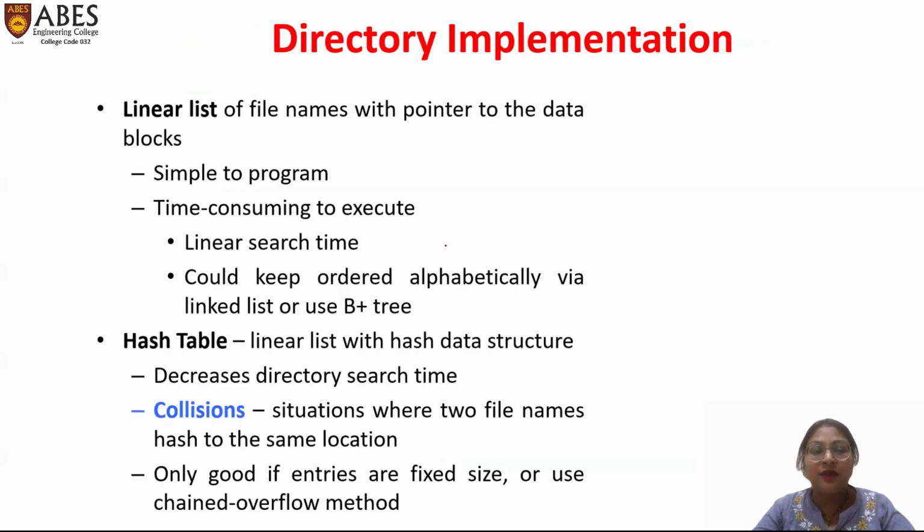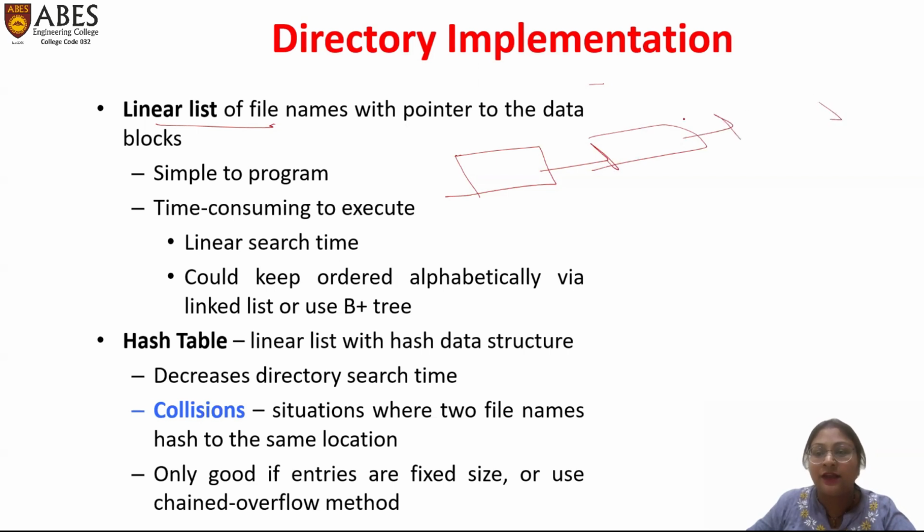Next is directory implementation. Directory implementation is done by using a linear list. In the linear list, we maintain directories like this. Here is one directory. It is linked with another directory. This links again to another directory. As you know, they are linked with a linear list, which means that the address of this particular directory is saved in this directory, and the address of this directory is saved in the next directory.